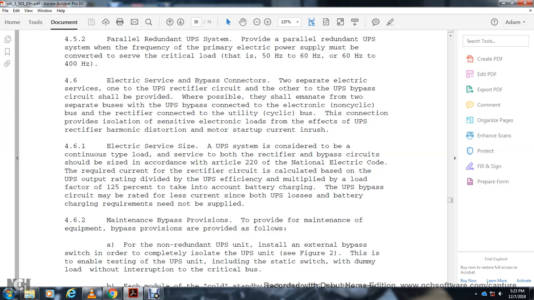462 The maintenance bypass provision is provided for the maintenance of the equipment. The bypass provision is provided.